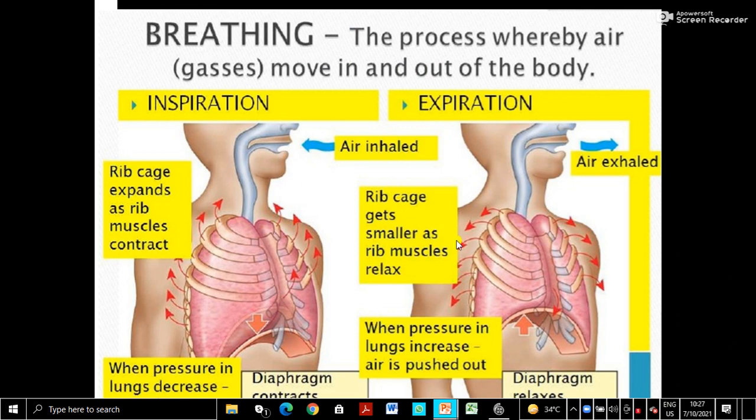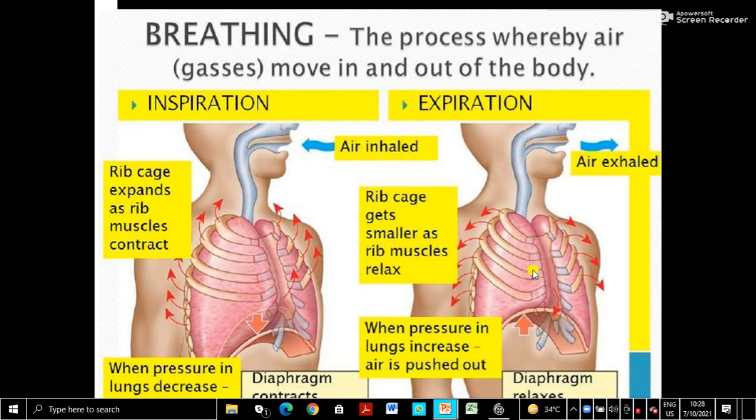See, after inspiration what happened? The intercostal muscles relax. Okay, so what happened? The ribs come to the original position, moves downwards. See, the arrow moves downwards. The diaphragm comes to the original position. See that concave shape. Okay, and so it is in the normal position.